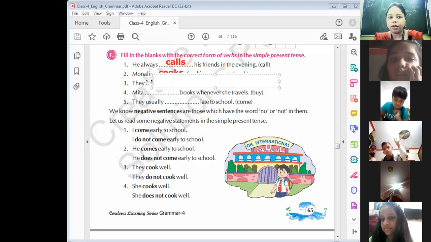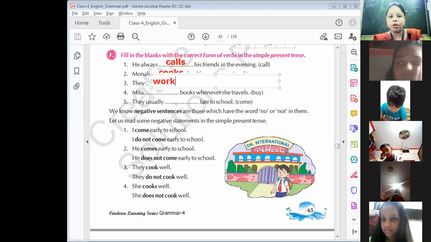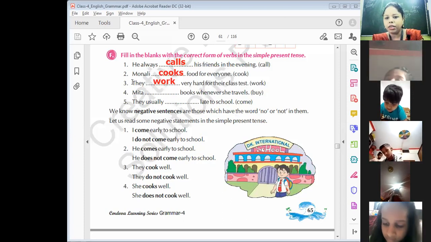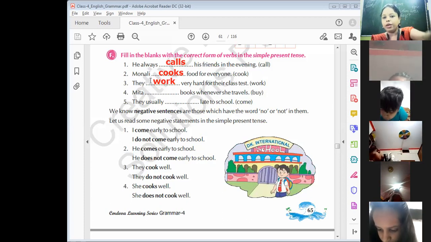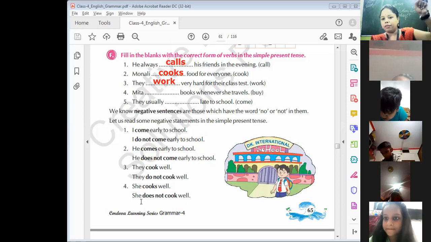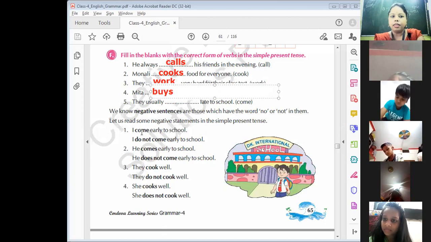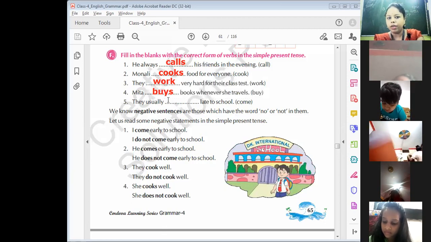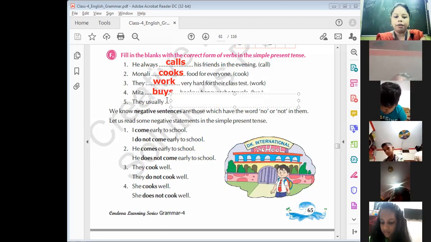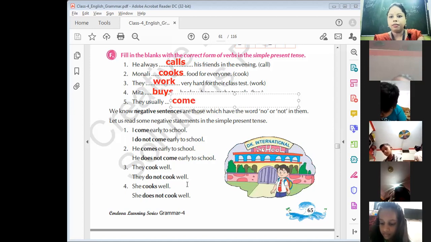Yes, they work hard. S will not be used, Hari. Understand? Why? Because the subject is in plural form. They means, when we talk about people, we are talking about the third person. Understand? So they work hard. We don't have to use S. Now here, they usually come. Again, they is here, so we have to use come. We don't have to use S.